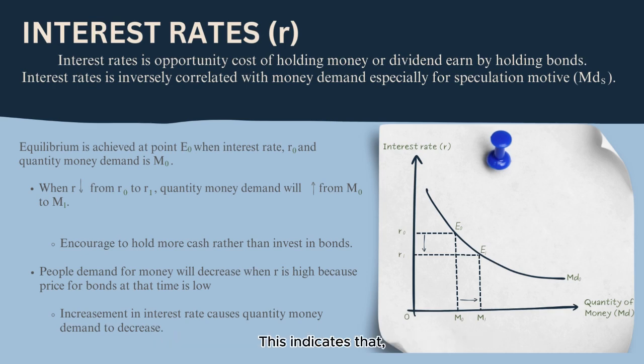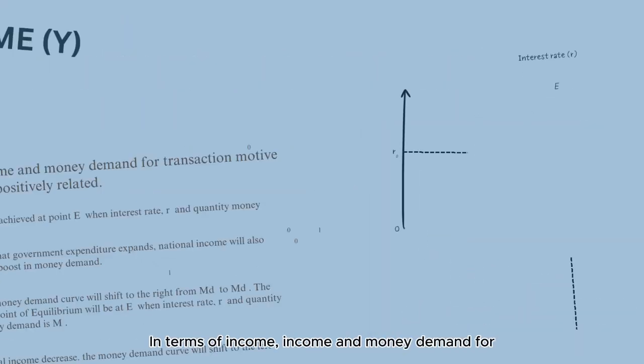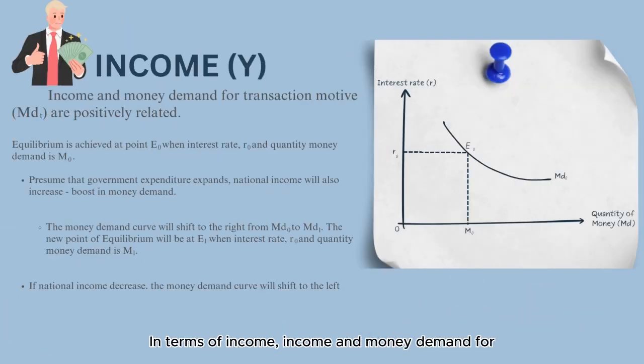This indicates that an increase in interest rate causes the quantity of money demanded to decrease. In terms of income, income and money demand for the transaction motive are positively related. When income increases, it implies that people have the ability to buy more services or goods than before. Money demand for transaction purposes will increase.